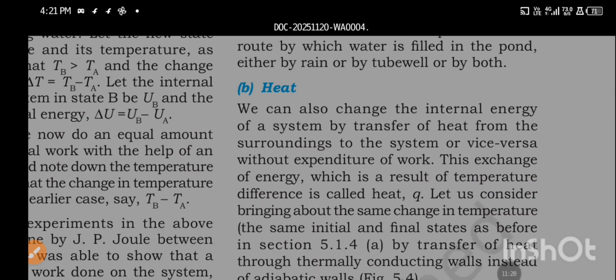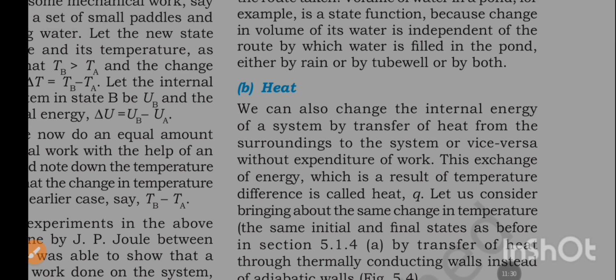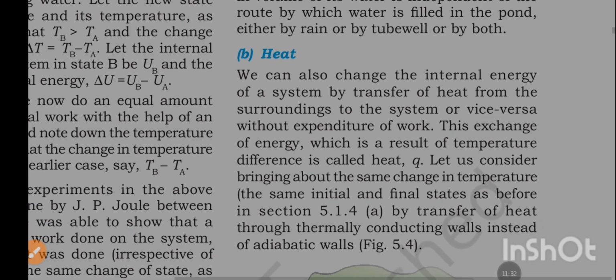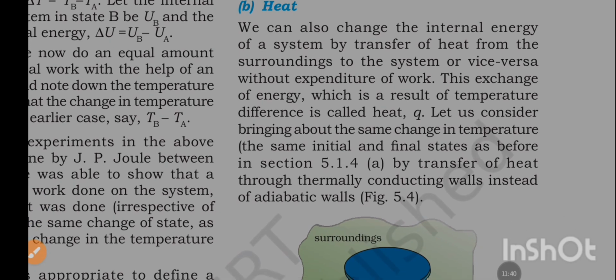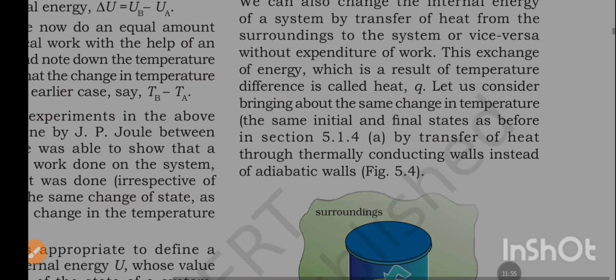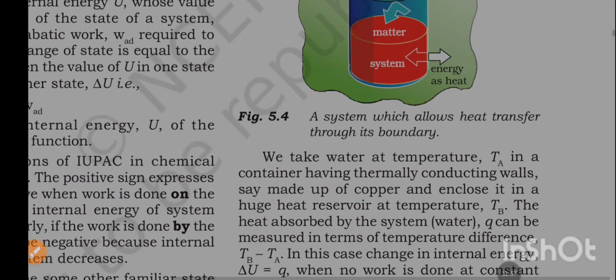We can also change the internal energy of a system by transfer of heat from the surroundings to the system, or vice versa, without expenditure of work. This change of energy, which is the result of temperature difference, is called heat, Q. Let us consider bringing about the same change in temperature, the same initial and final state as before in section 5.1.4a, by transfer of heat through thermally conducting walls instead of adiabatic walls.